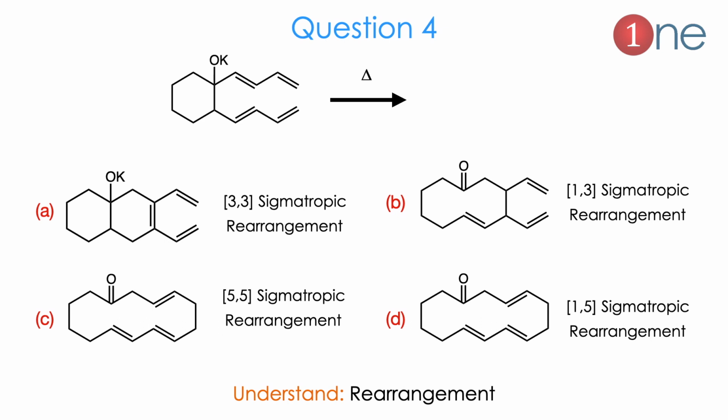Then question number 4, the thermal reaction. The product is from a sigmatropic rearrangement. They are giving 4 choices. They are asking whether it is 3,3 sigmatropic or 5,5 sigmatropic or 1,5 or 1,3. Here 4 choices are possible. They ask you to guess the product.